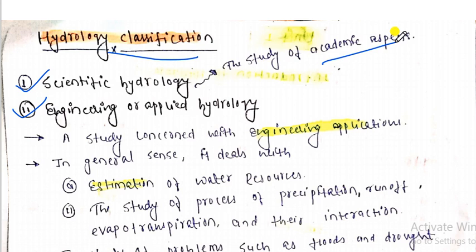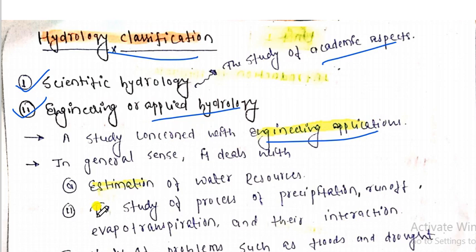Because as true engineers it's our responsibility to know the engineering, what you call engineering geology, or what are the criteria, why we are studying engineering geology. So engineering geology is also known as applied geology. So my dear friends, in general engineering geology deals with engineering applications, right? What are the engineering applications of the hydrology, right? So all those things we will deal with in engineering geology.